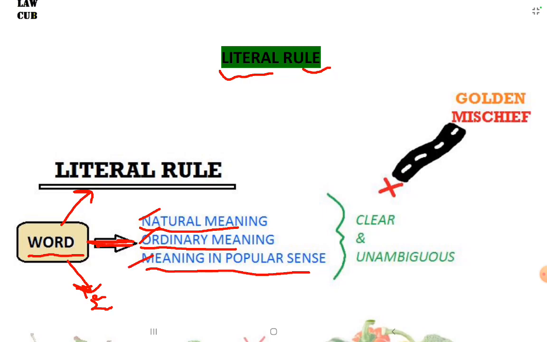When is this literal rule used or applied? It is only used or applied when the words are clear and are unambiguous. And unambiguous means when they do not have more than one meaning. If the words are not clear or they are ambiguous, that is, they are having more than one meaning, then in that case, literal rule will not be applied, it will not be used, and we will use any other rule like golden rule or mischief rule.